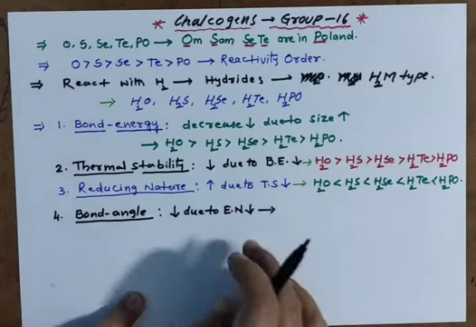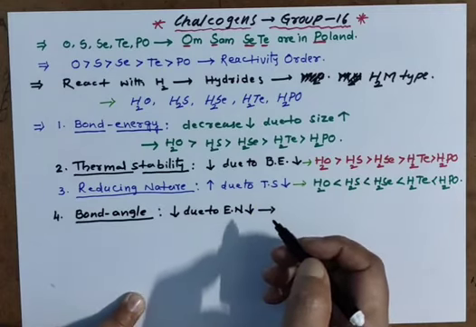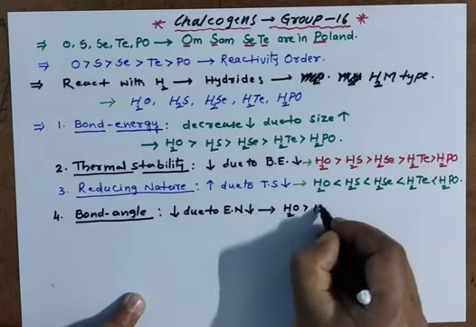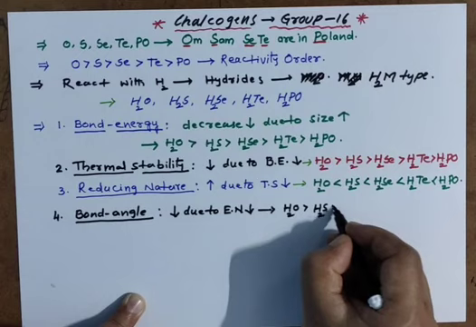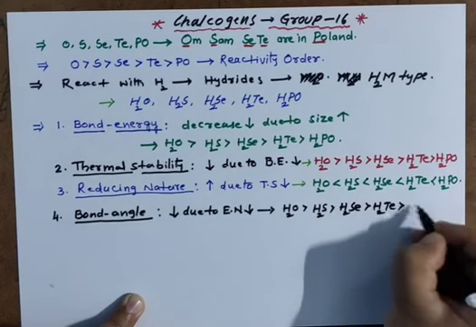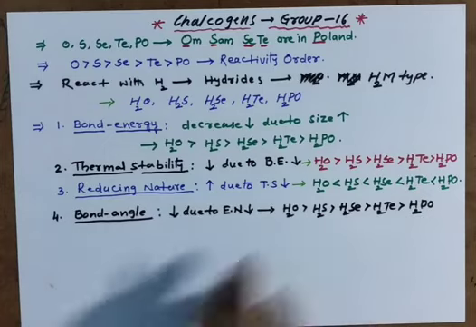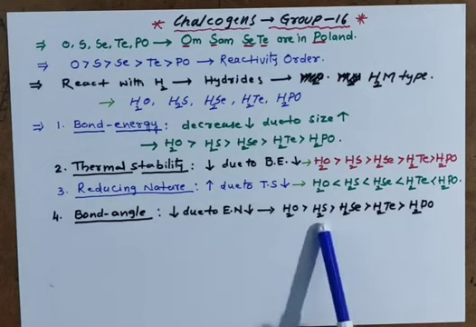As the electronegativity of the central atom decreases, bond angle decreases. H2O is greater than H2S, then H2Se, H2Te, H2Po. You know very well H2S is an angular molecule, nearly 105 degrees, and going down it decreases due to electronegativity decreasing.